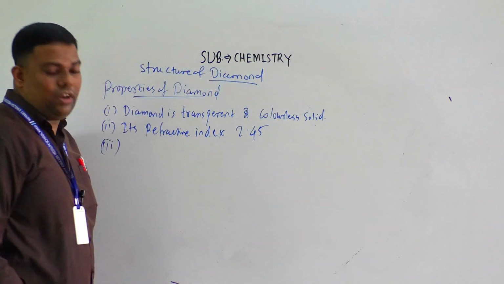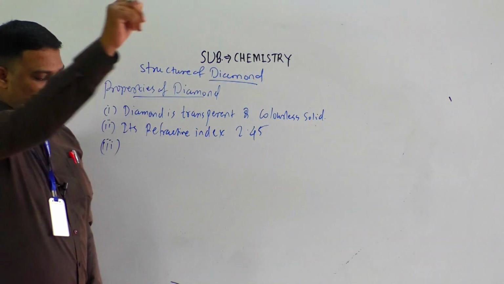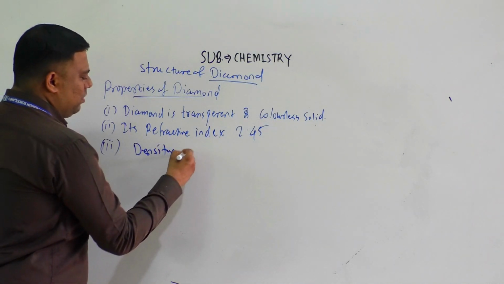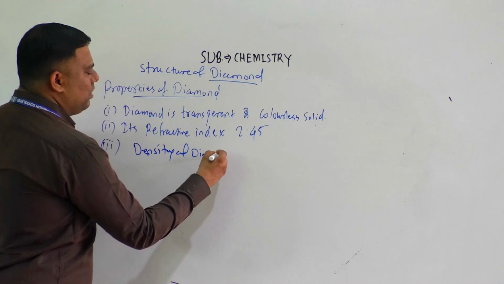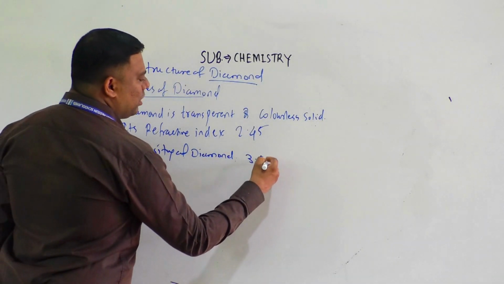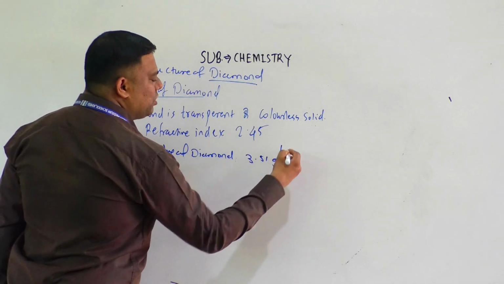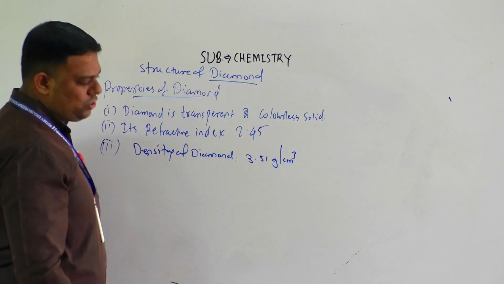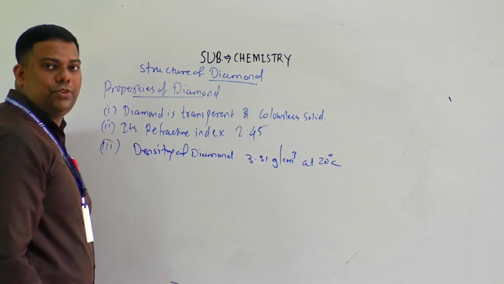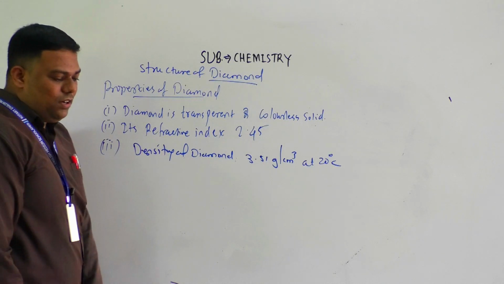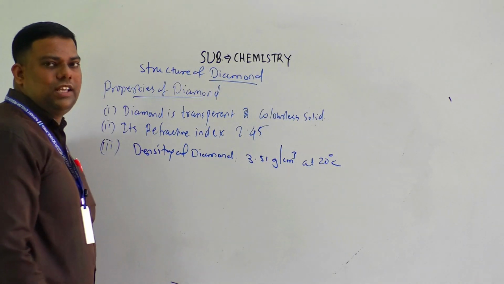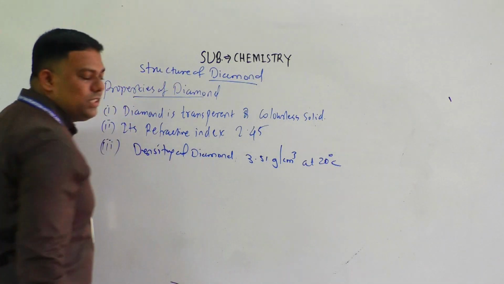The third physical property of diamond is density. The density of diamond is near about 3.51 grams per cm cube at 20 degrees Celsius. So it is important that this is at 20 degrees Celsius.